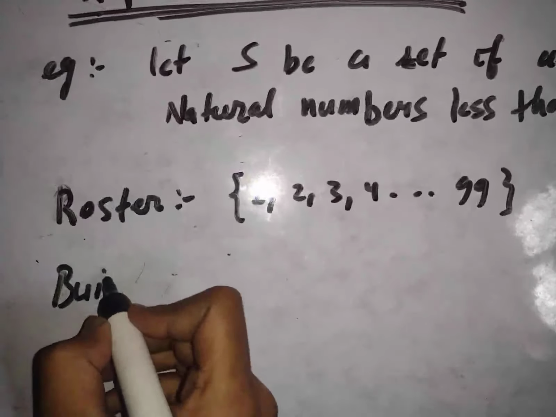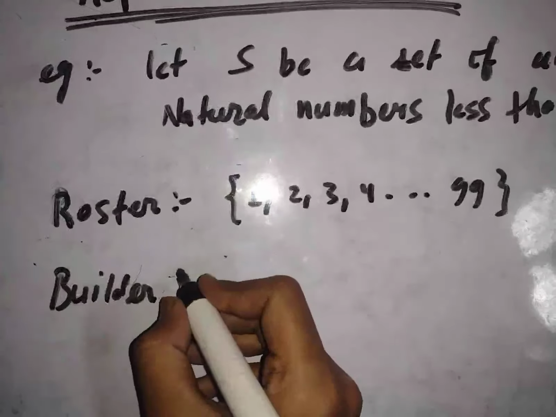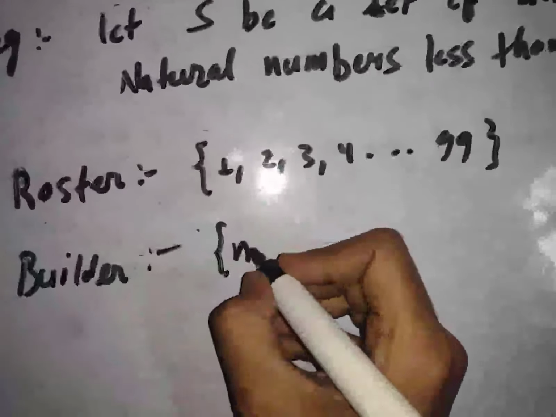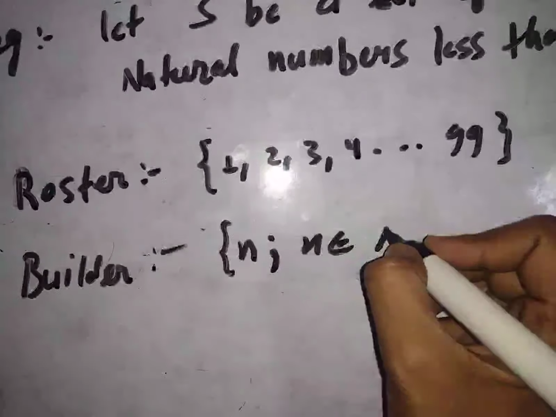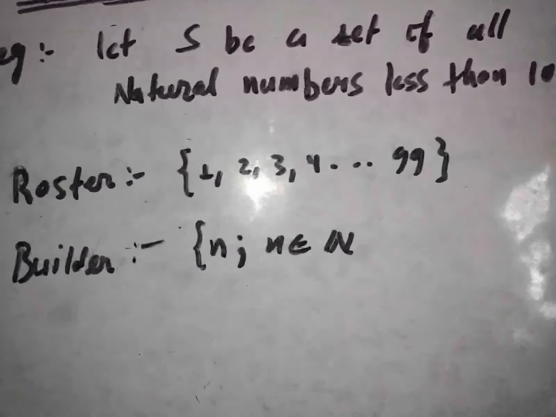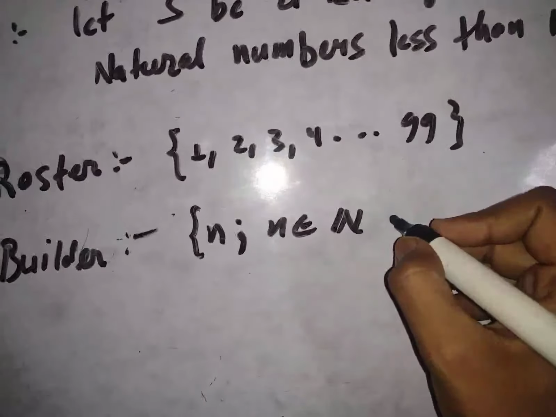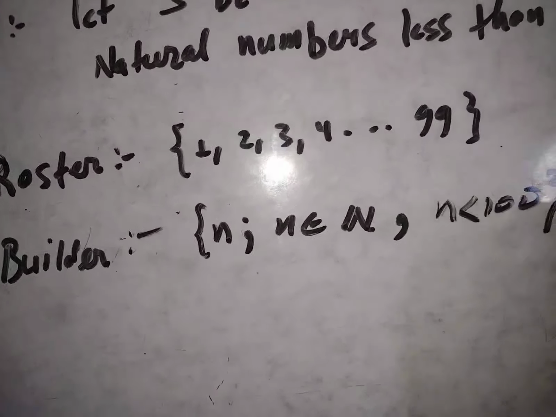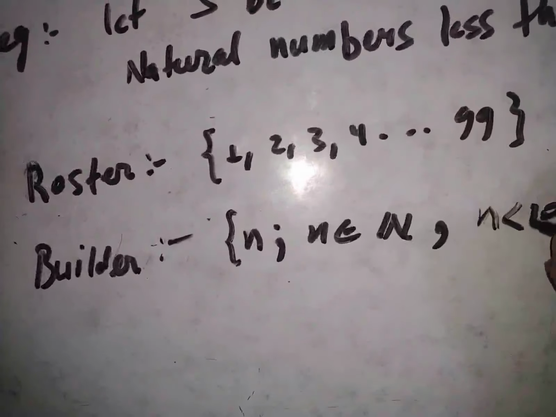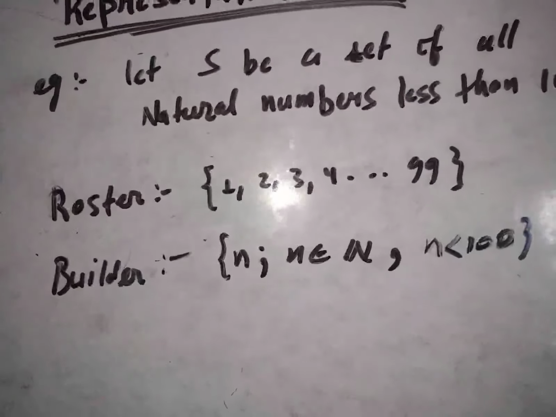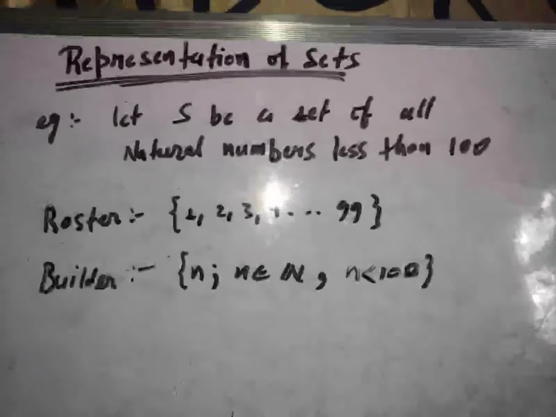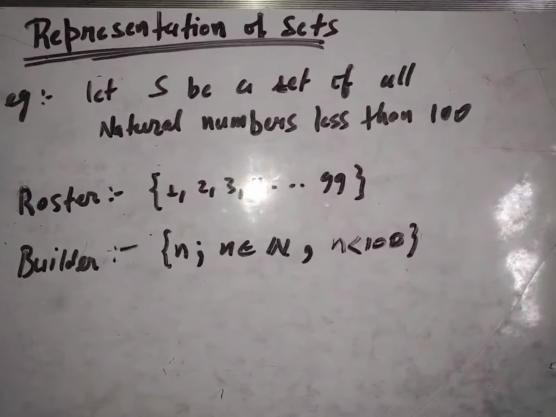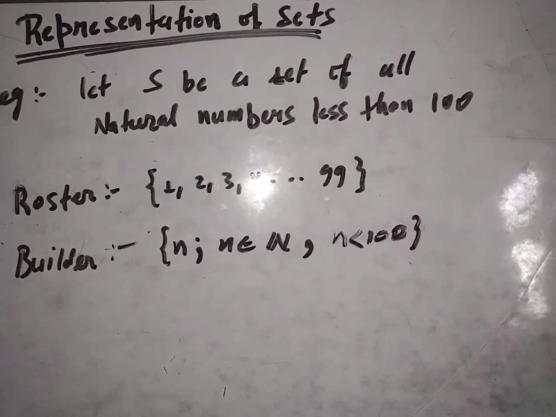So builder form is always available to us, and we can write this set as n, where n is an element of natural numbers, and we put one more condition on n, that n is less than 100. So that's how we define a set in set builder form. So I think there are two ways to represent a set, roster form and builder form, and I think it is clear with the help of these two examples.